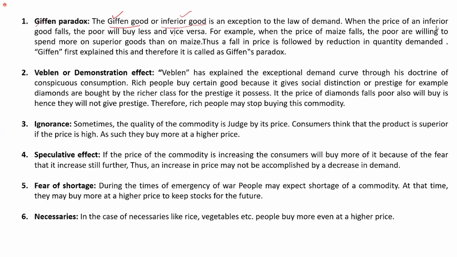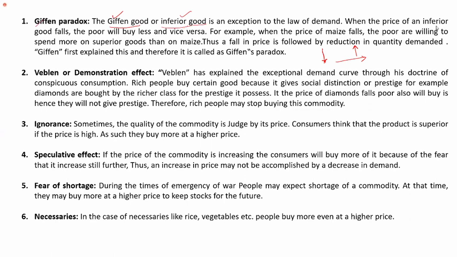Then, when the price of this staple food decreases, what should usually happen according to the law of demand? When the price decreases, the demand for a good should increase. Quantity demanded should increase. But what does an average consumer do in this case? Listen carefully.